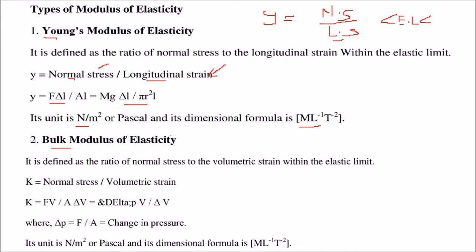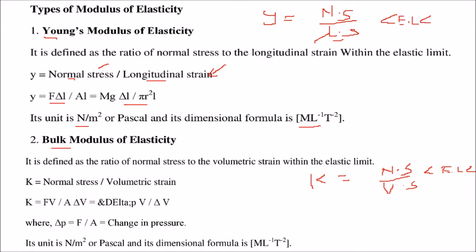The bulk modulus of elasticity is given by K, which is the ratio of the normal stress with respect to, here, the volumetric strain, whereas in Young's modulus it was longitudinal strain. Again the same thing happens, that it has to be within the elastic limit.